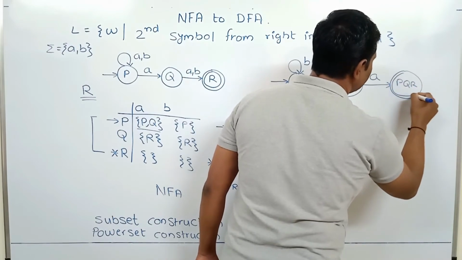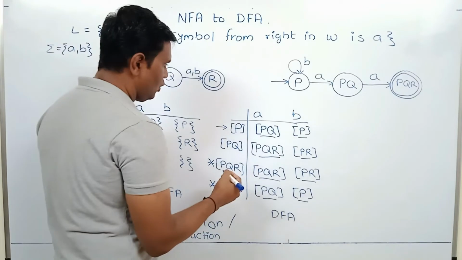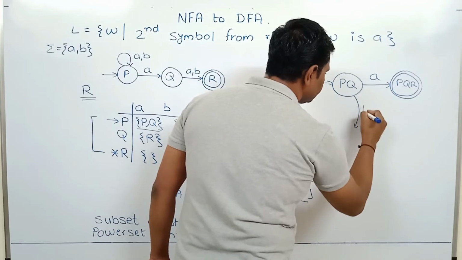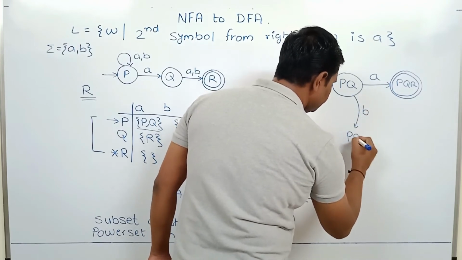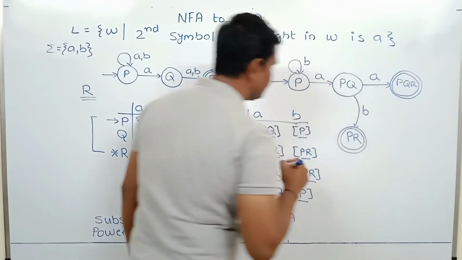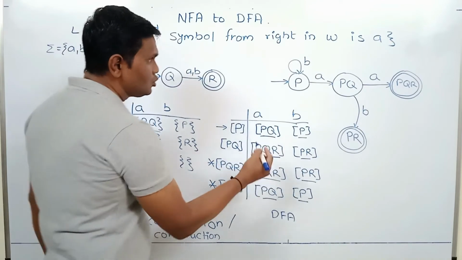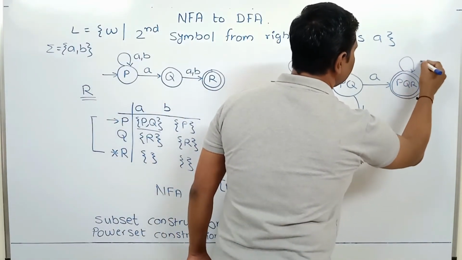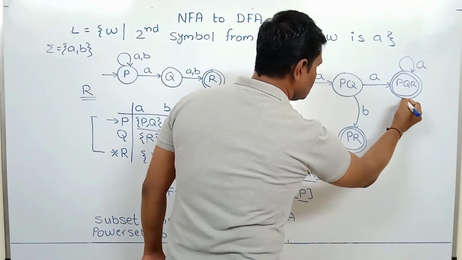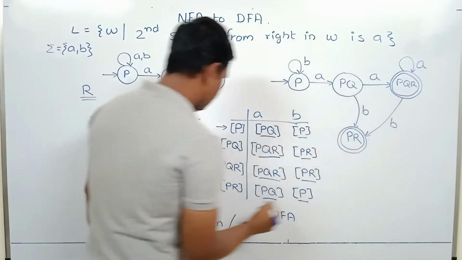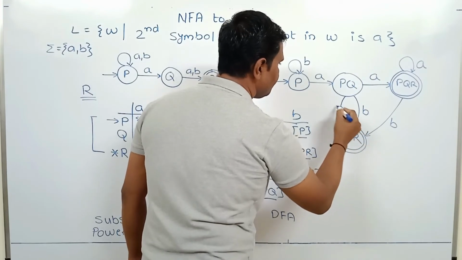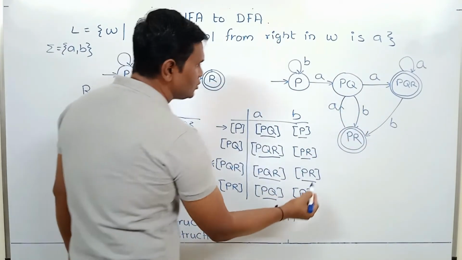PQ on B goes to PR. PQR on A goes to PQR. PQR on B goes to PR. PR on A goes to PQ. PR on B goes to P.